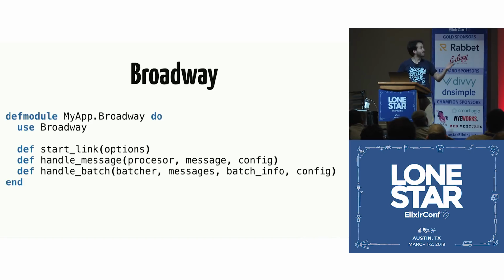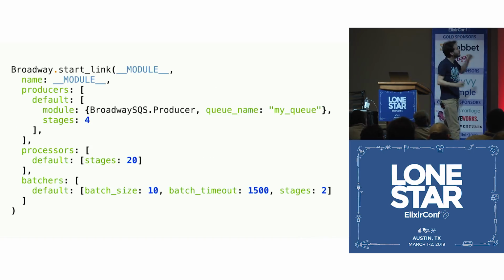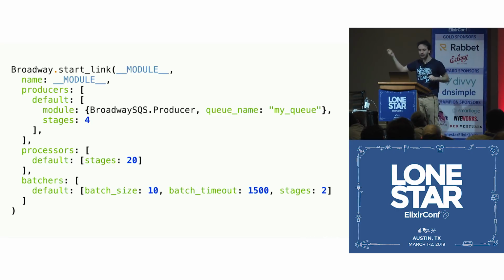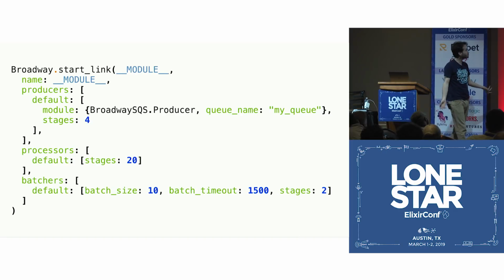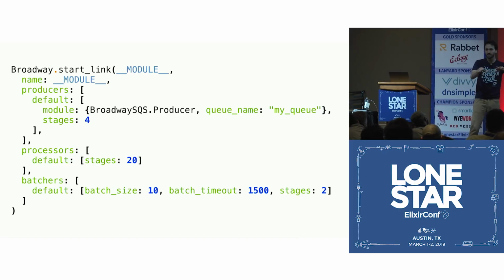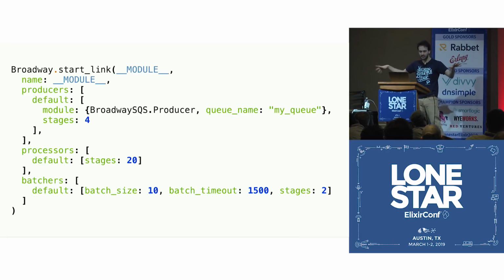All that you do is call Broadway start link, passing the module that has all those callbacks. And then you say, look, I have producers. And for this example, I'm getting data out of SQS. This is my queue name. And I want to have 4 stages. I want to have 4 things getting data out of SQS at the same time. And then you say, I want to have 20 processors. So they're all processing each individual event message, 20 at the same time.